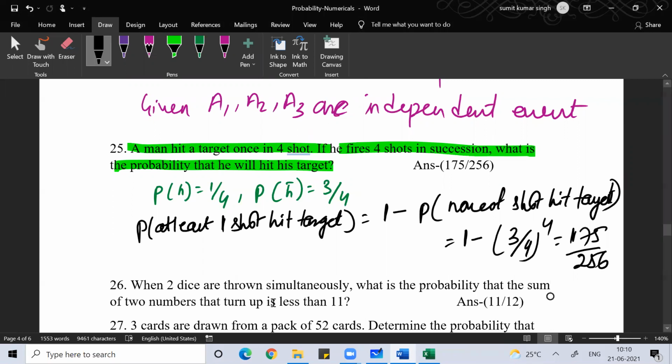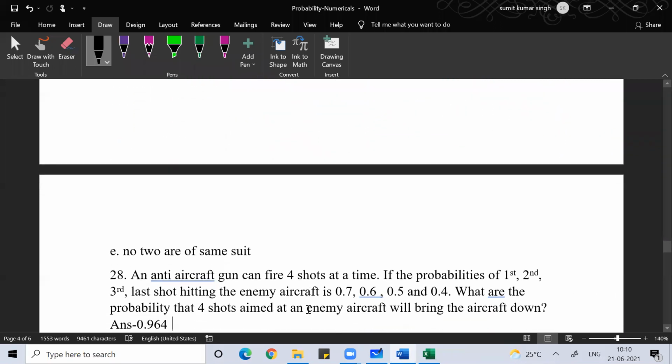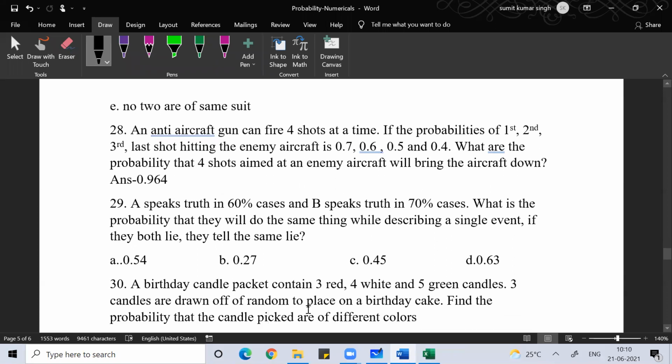Yeah, so I hope you people are understanding. The dice problem we'll do later on, when I teach you dice. This question 28 is like that only, guys. Question number 28, same as what we did just now.